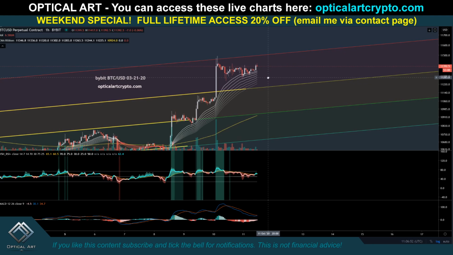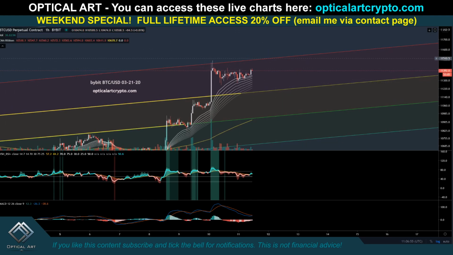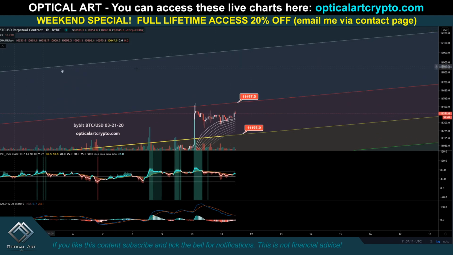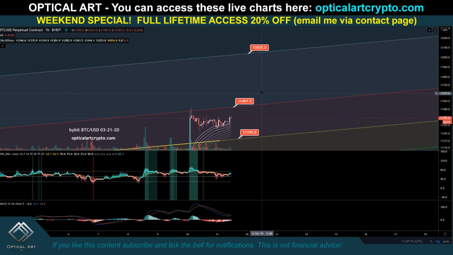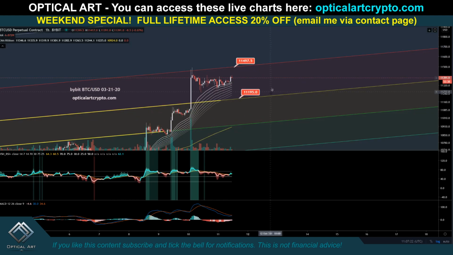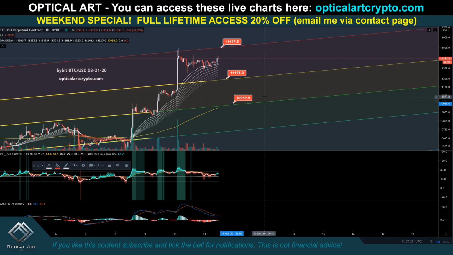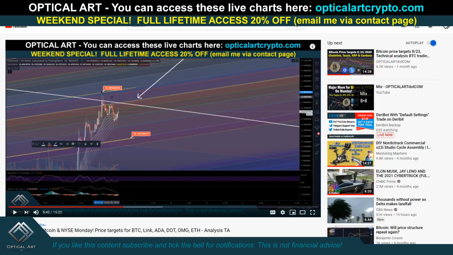Bitcoin, so the last prediction I made about Bitcoin for the price targets has pretty much moved sideways. Your current resistance above is 11,497. If we drop, your support is now around 11,195. Obviously, if we push higher, like I said, I think last time it was 12,000. It's pretty close, about 12,035. If that is your next resistance, and if we break this support, your next support level below is 10,959.